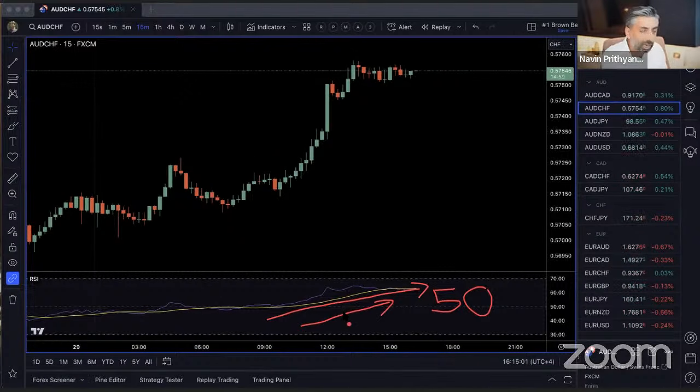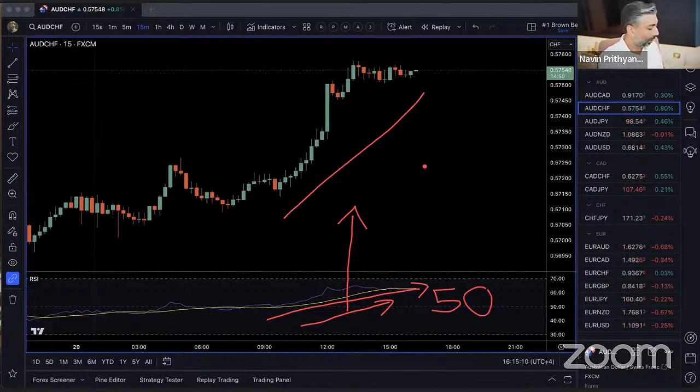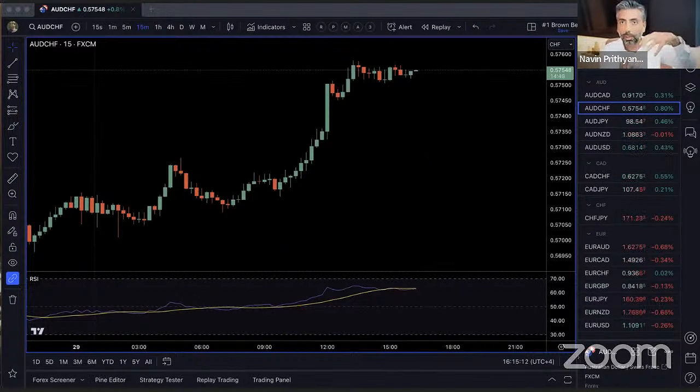Or I can just move my eyeballs up a bit, and then I see, oh, it's actually going up. Okay? Now, so far, you know the difference between the indicator and the price. It's telling you what you already see.